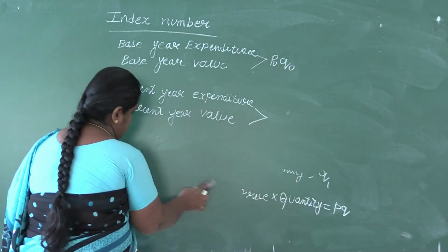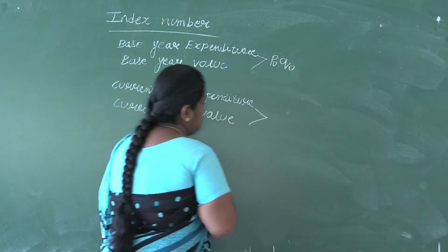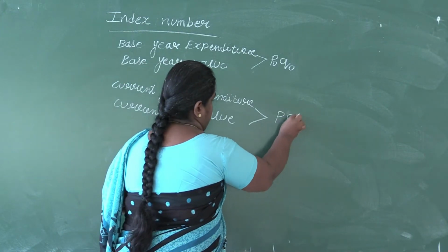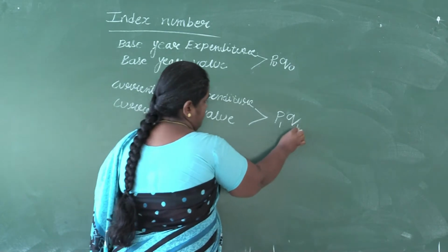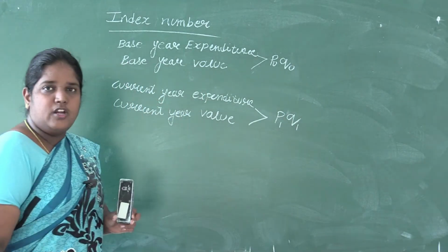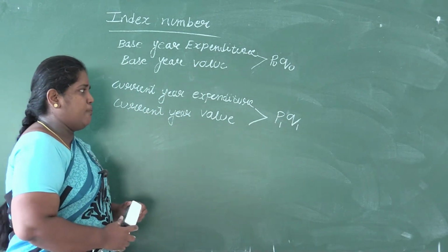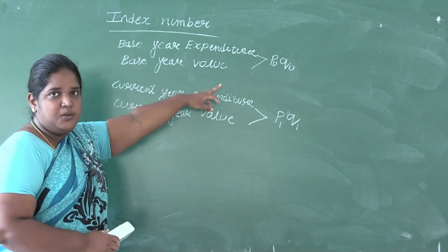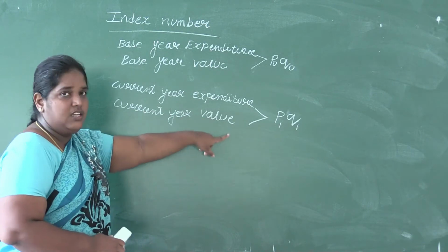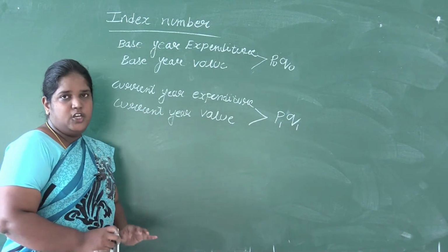Expenditure is denoted by the symbol PQ. Then for current year, it is 1. So the current year expenditure or current year value is denoted by P1 Q1. Base year expenditure P0 Q0, current year expenditure P1 Q1.